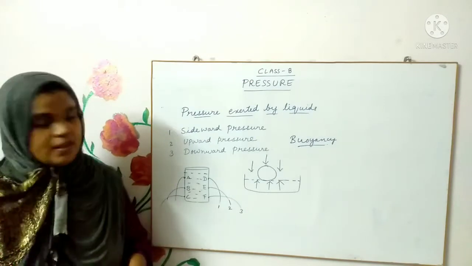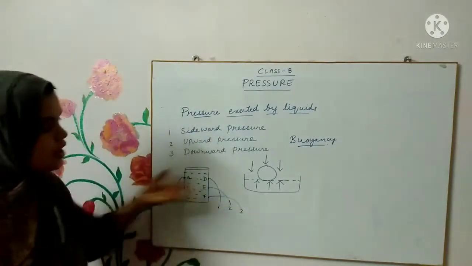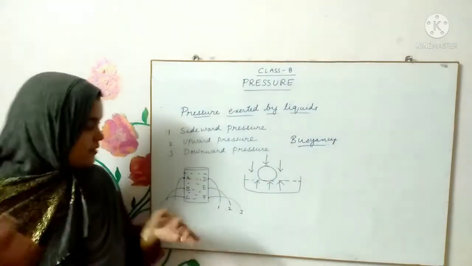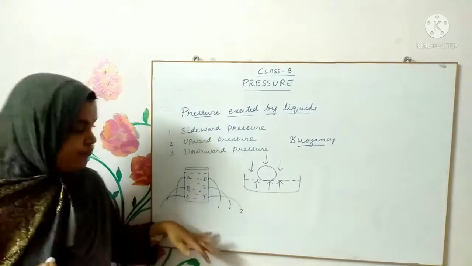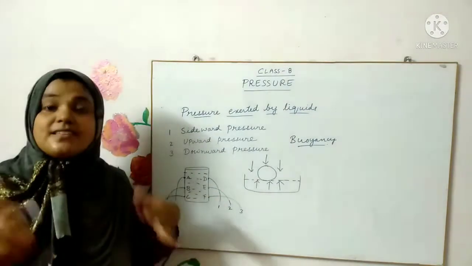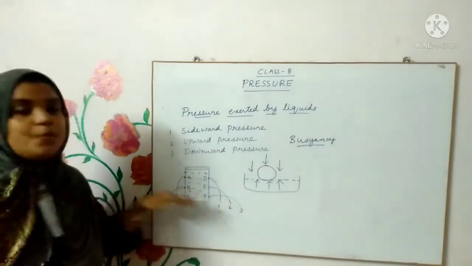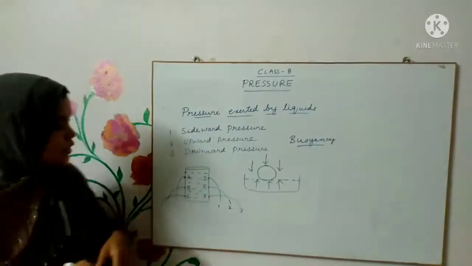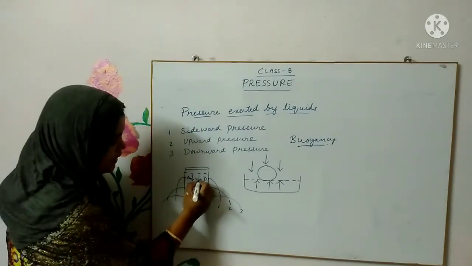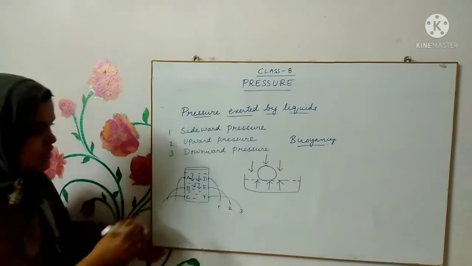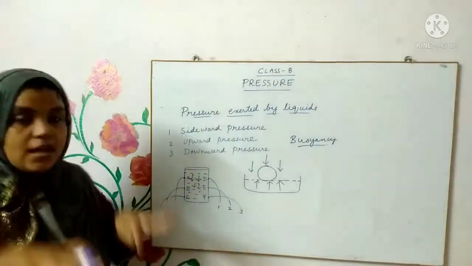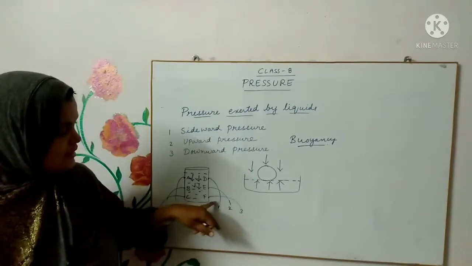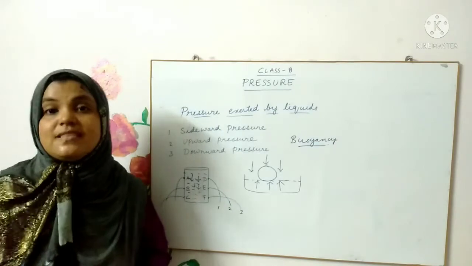What does this indicate? The force or pressure with which the water is coming out is different at different heights. Which one has more pressure? How can you know that? If the water is falling at a greater distance, it means that it has more pressure. And which point here has more pressure? The bottommost. So you can understand that water exerts downward pressure because of gravity, and it exerts more pressure at the bottom, the depths. That's why at the bottommost point the pressure is maximum.